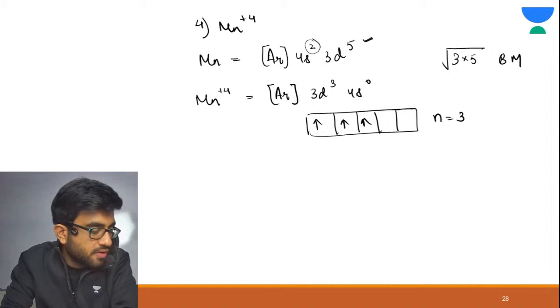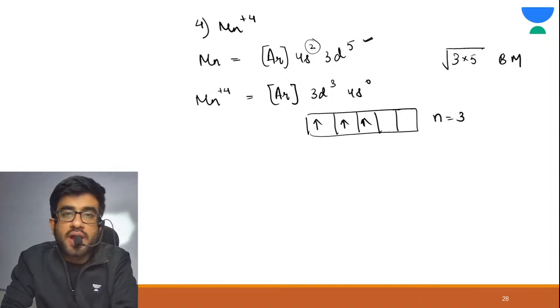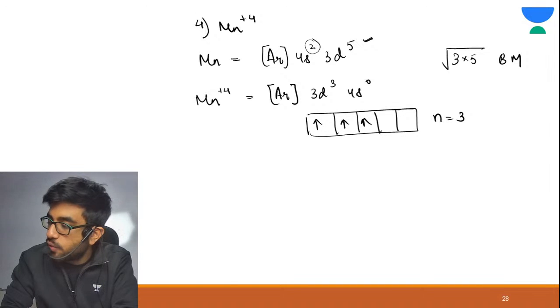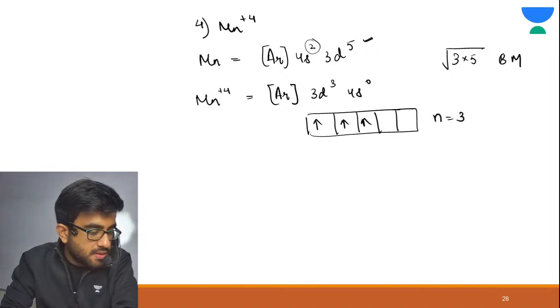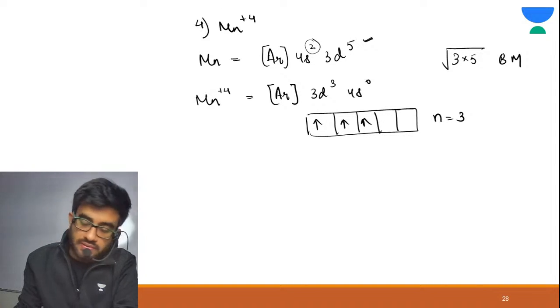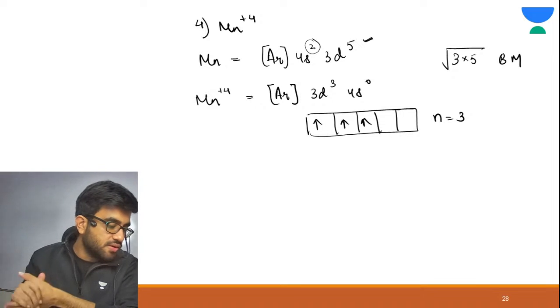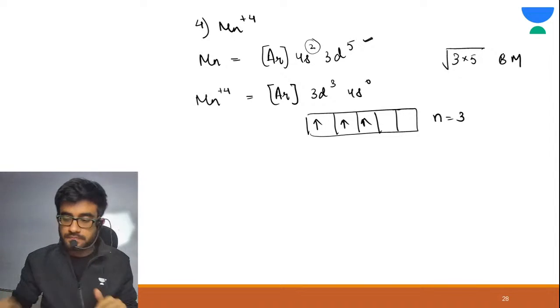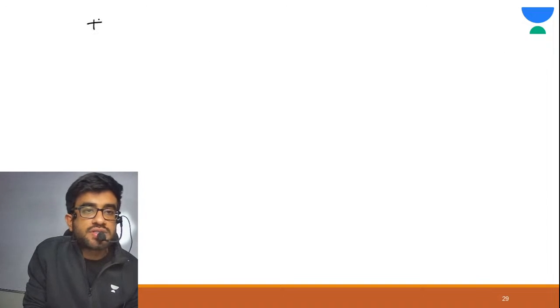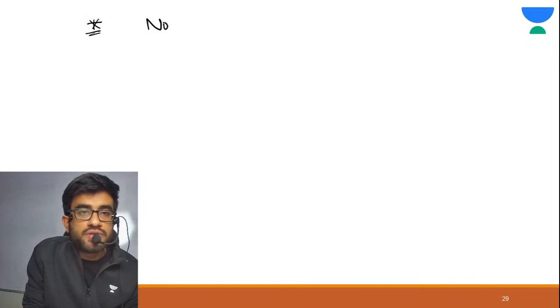Very good. Now you guys can write the electronic configuration of ions. Correct? Very good. Now there is one more concept, the concept of nodes.